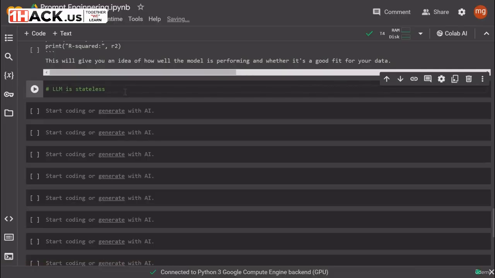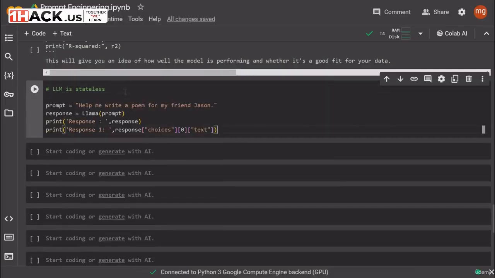Now let us see how LLMs are stateless. I will just write some code here. This is basically a prompt asking, help me write a poem for my friend Jason, and it is asking for a response from the llama model.